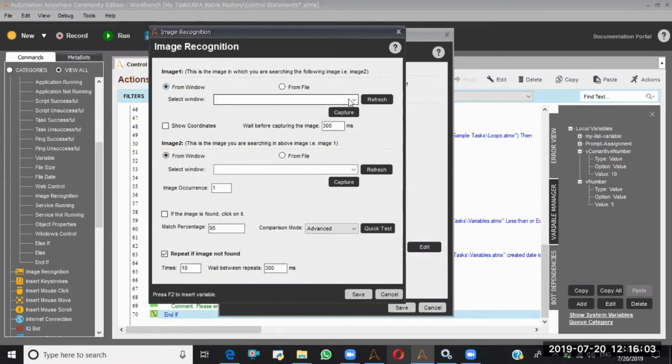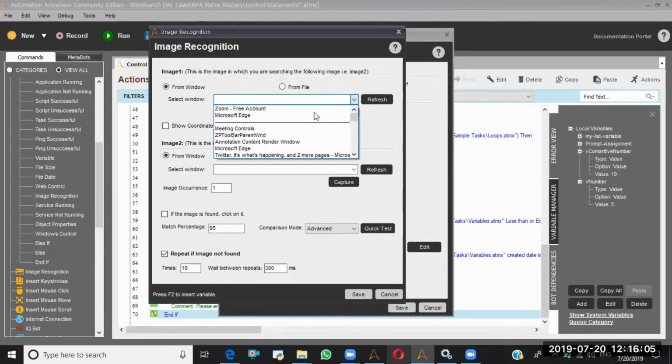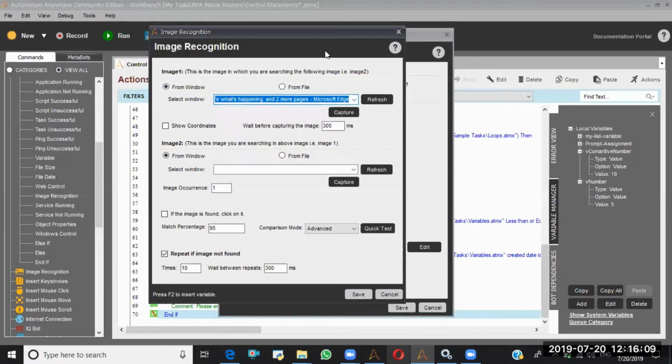Now I am going to select the Twitter window. Once I select, this is image 1. This is the image in which you are searching for the following image, that means image 2. So in a big image, you are going to search for the small image. For that, first of all, you need to capture the big image.